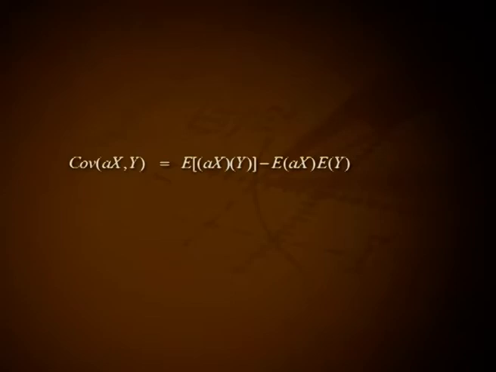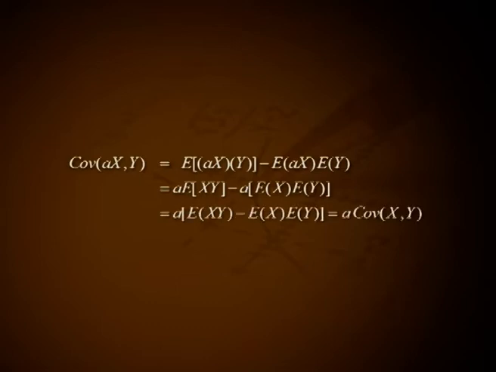Solution. Covariance between aX and Y is equal to expectation of aX into Y minus expectation of aX into expectation of Y. That is equal to a into expectation of XY minus a into expectation of X into expectation of Y. That is equal to a into expectation of XY minus expectation of X into expectation of Y. That is a into covariance between X and Y.